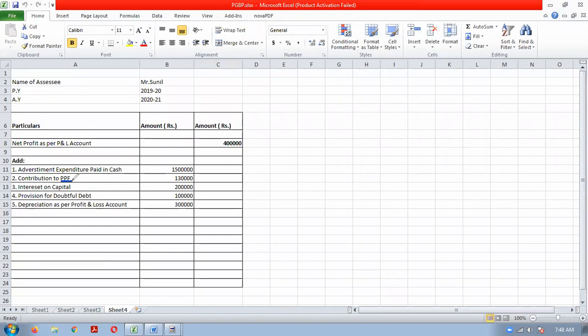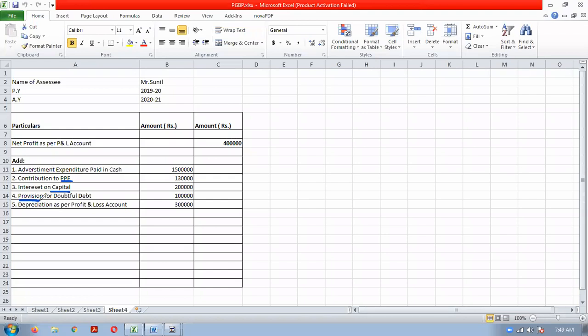Then contribution to PPF, public provident fund, is a personal expenditure. Interest on capital is also a personal expenditure, so we will have to disallow it. Any provision debited to the profit and loss account will be added back, because a provision is not an actual expenditure, it is just an expectation or estimation.